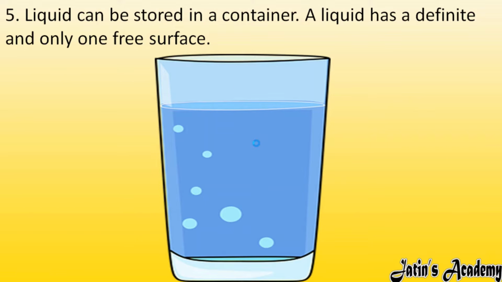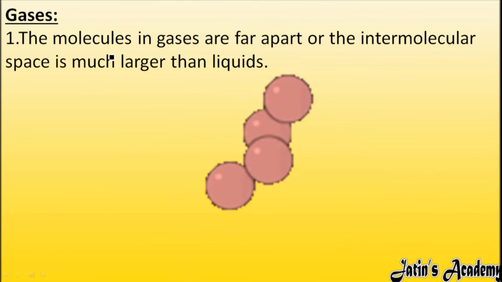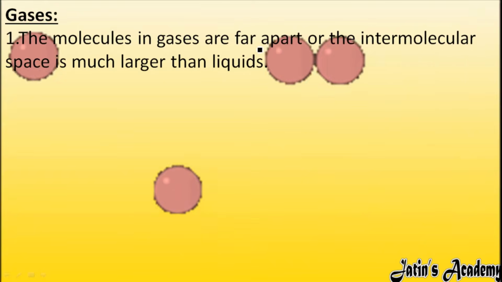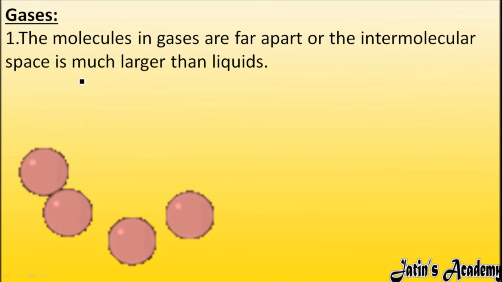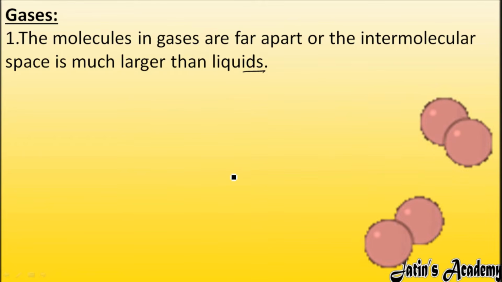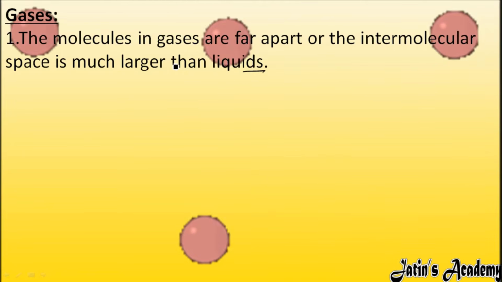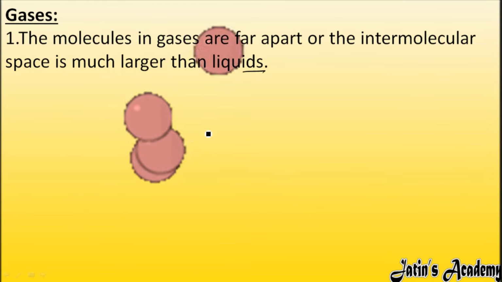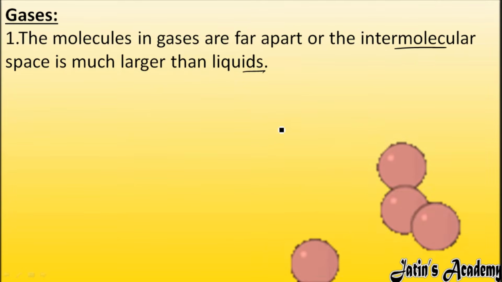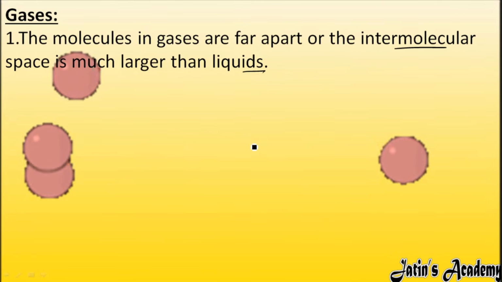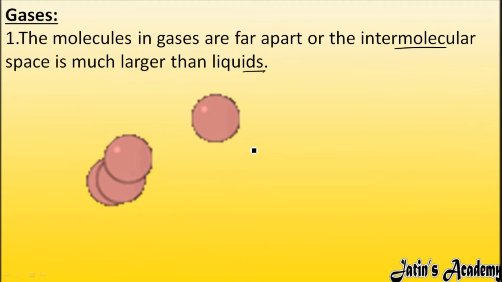Next we are having gases. So what are gases? The molecules in gases are far apart, or the intermolecular space is much larger than in liquids. As you can see from the diagram also, the molecules in gases are very far apart from each other. What do you mean by intermolecular space? The space between the two molecules is very much larger as compared to liquids.